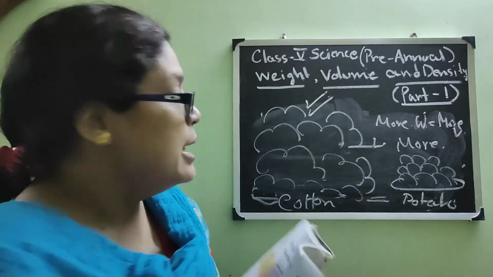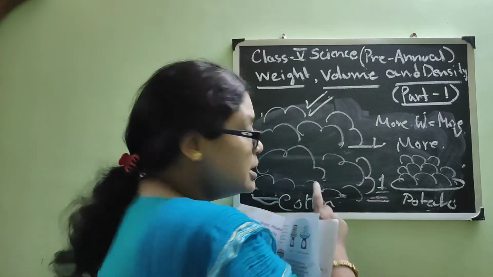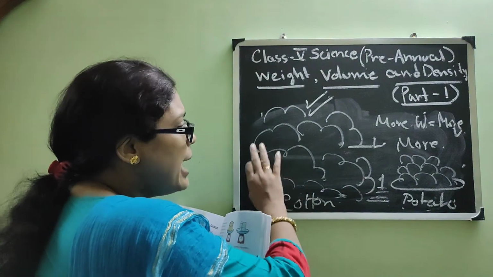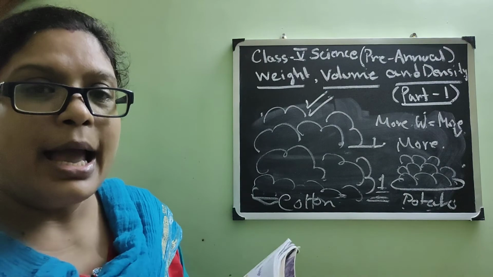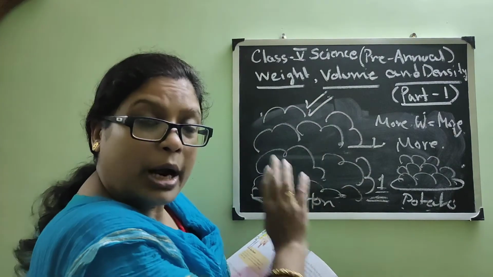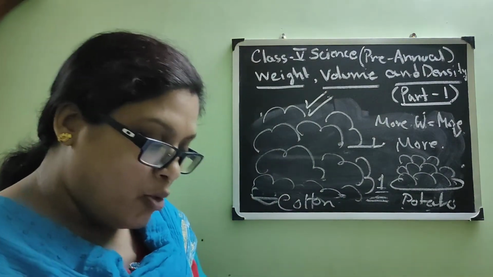As I have told, it is 1 kg, and potato is also 1 kg. But as the wool or the cotton is light and takes a lot of space, if we want to make these two equal, the volume of cotton will be more.